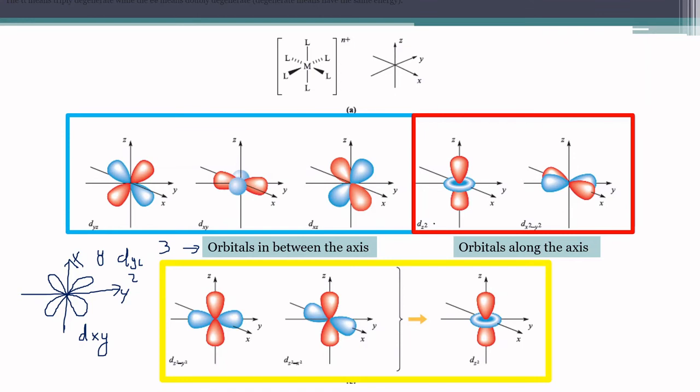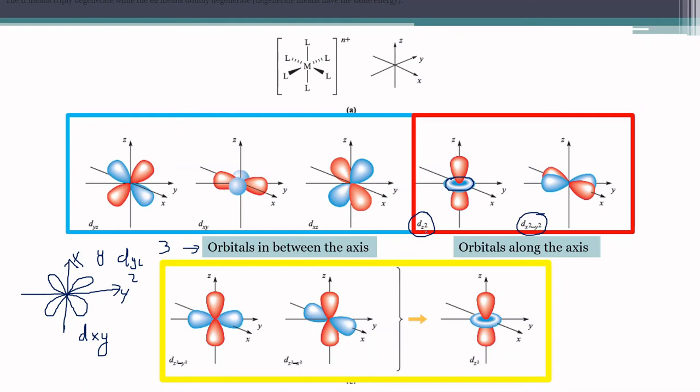And the rest of the two, dz square and dx square minus y square, are orbitals which lie along the axis. We can see the z orbital, and there is a donut-like shape in the center where the electrons are oriented in the xy plane. Here, the distribution is in the xy plane.